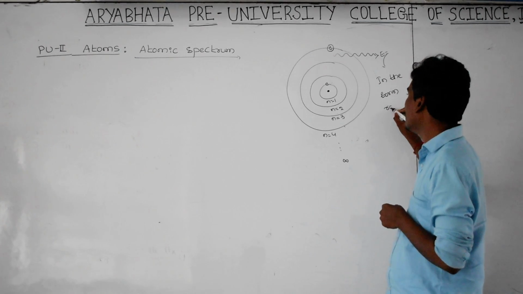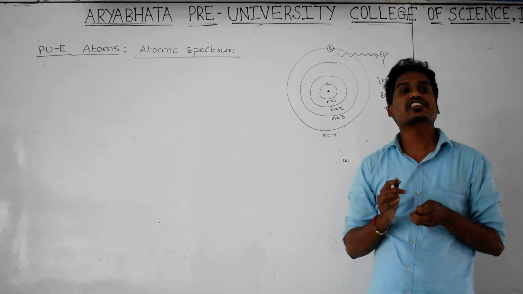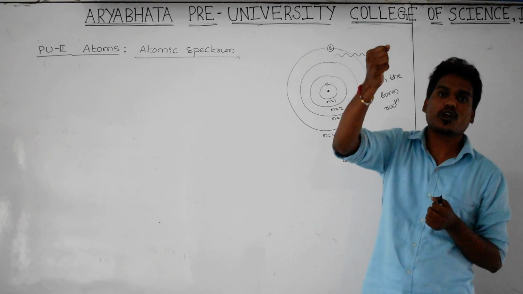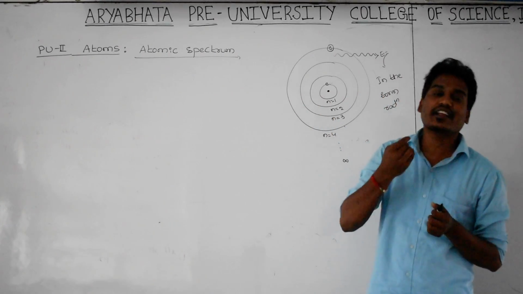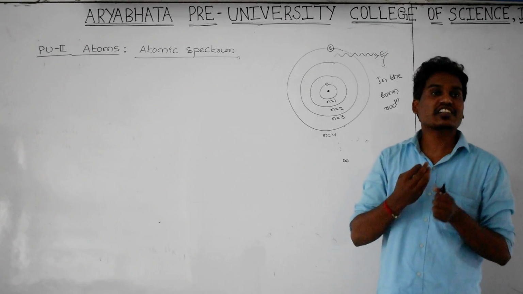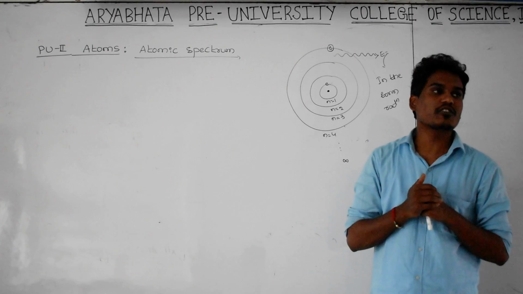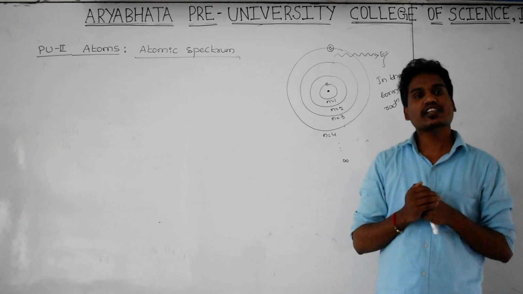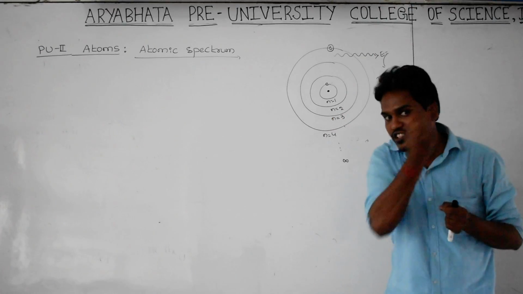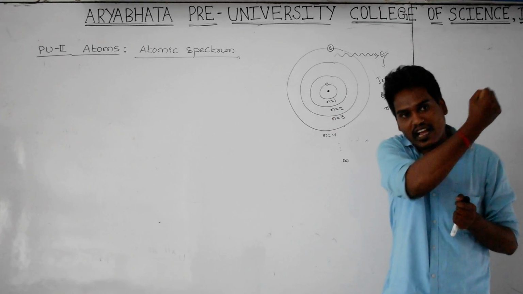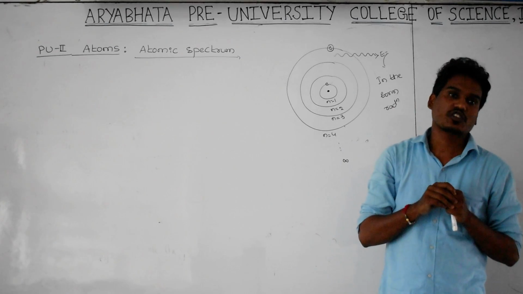Whenever the electron jumps from a higher orbit to a lower orbit, it releases some amount of energy in the form of electromagnetic radiation. Vice versa, whenever the electron jumps from a lower level to a higher level, it has to absorb some amount of energy from the external source.